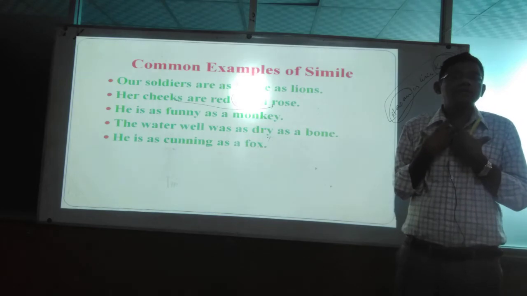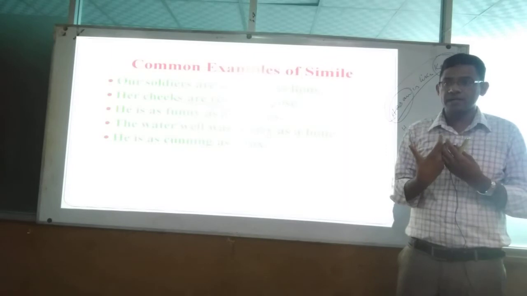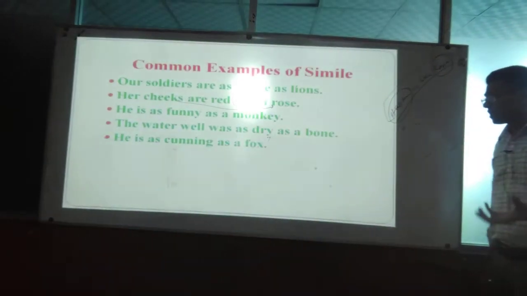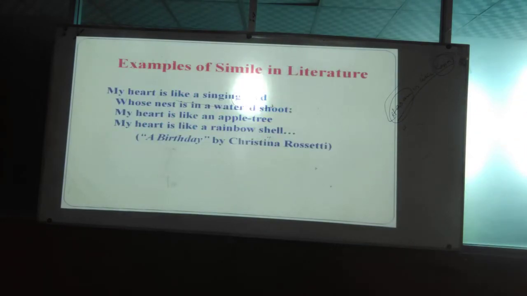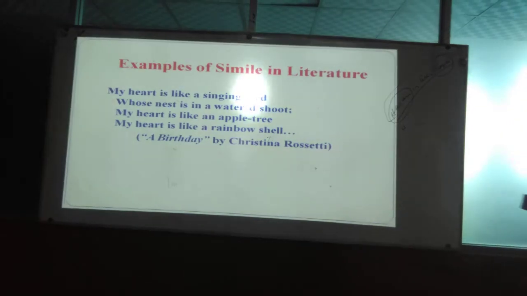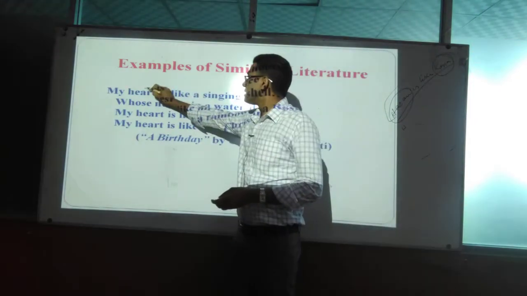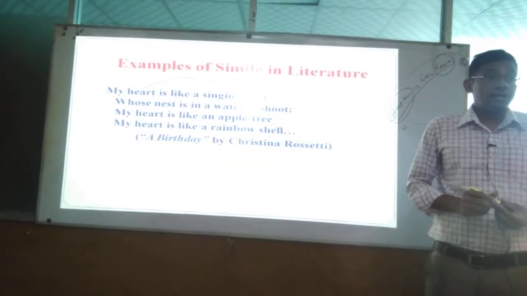There are some other examples you have seen, so from our text we can show in literature how. Look very closely: my heart is like a singing bird. Heart is compared to the singing bird. What does it mean? It means the man is feeling so happy now. He is very jolly minded now. It is like a singing bird. What does the singing bird refer to? It has some symbolic meaning: happiness, extreme joy. Okay.